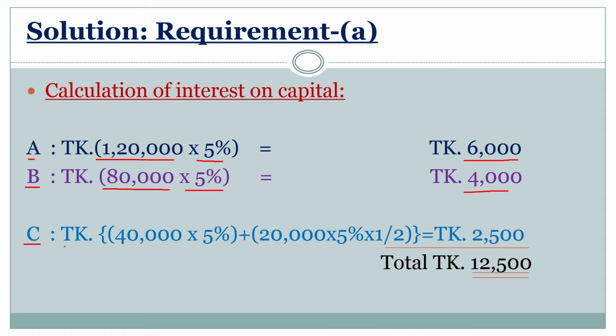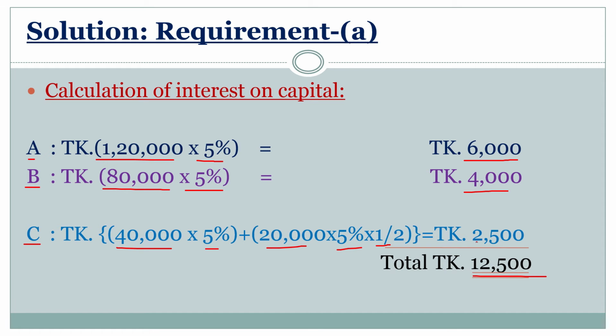For C, at first opening capital 40,000 into 5% plus additional capital 20,000 into 5% divided 2 into 1. Total 2,500 taka. So grand total 12,500 taka.